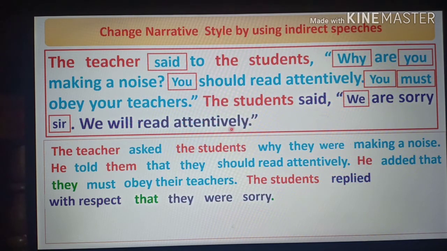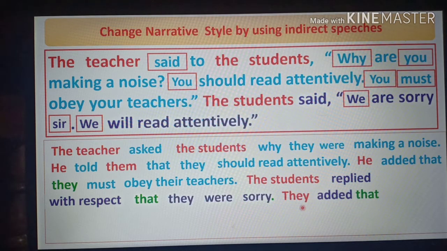This is the second sentence. So here the subject we, we have to write down they instead of we, it is past, and it is first person, so it will be changed according to the subject. Here the subject the students, we have to write down they, so they added that, because this is the second assertive sentence, that's why you have to write down added that.